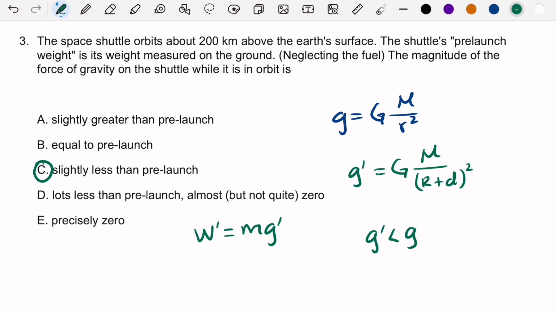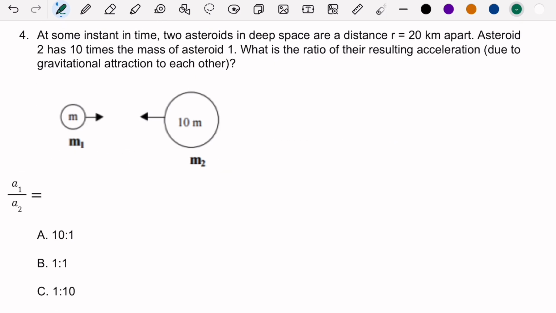Let's move on to the next question. At some instant in time, two asteroids in deep space are a distance r equals 20 kilometers apart. Asteroid 2 has 10 times the mass of asteroid 1. What is the ratio of the resulting acceleration due to gravitational attraction to each other?